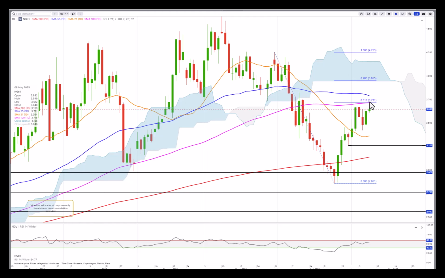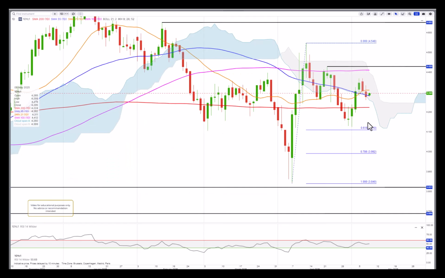Yields, the US Treasury yields dancing sideways. 4.43 and 4.12 is the range to break out of. We can just add it here really. It's a little bit directionless. So yes, we were above the 60 threshold here, so technically we are in a bullish or positive sentiment, but we are in a bearish trend here. Lower low, lower high, lower low, and lower high possibly. So if it takes out 4.12, then I think we'll see 4% being tested there.